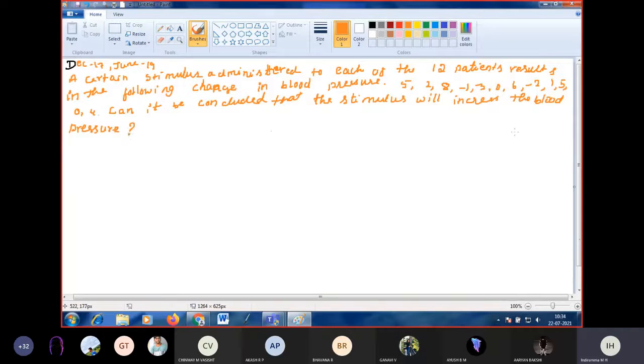So this is a hypothesis. Hypothesis is the stimulus will increase the blood pressure. We have to check whether this hypothesis is accepted or rejected.